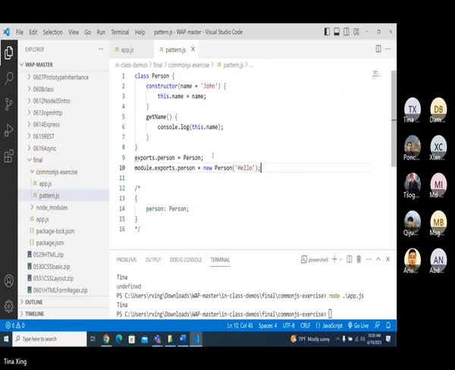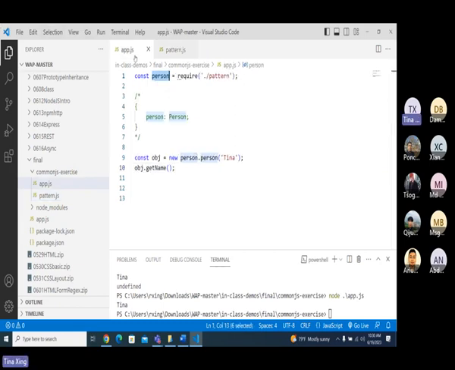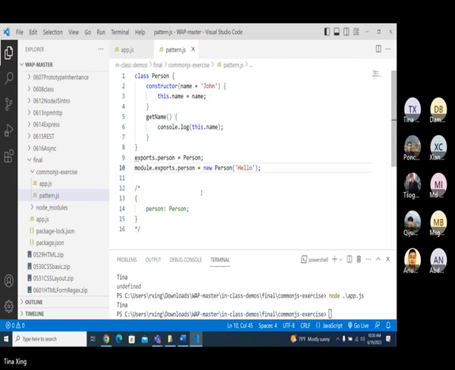So if I do like this, what's gonna be the value for this person? Person, and then it's gonna become this object, right? Yeah, because this one is gonna override this one. For the same property, the first one is added if it doesn't exist, and the second one is gonna replace it. You got it?